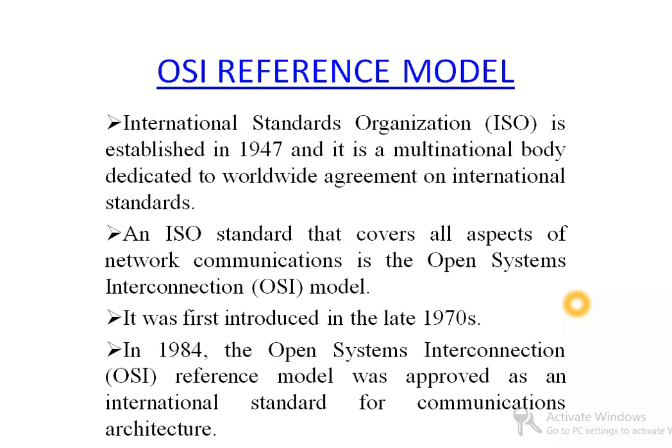Now before 1970, when computer networks were at their earlier stages, many vendors adopted their own protocols. That was fine for them at that time. The network was fine, but when they were internetworking with different vendors, they faced problems. So the need was felt for a universal protocol or some sort of agreement so that internetworking can be achieved without any problem. For that reason the OSI model was developed.